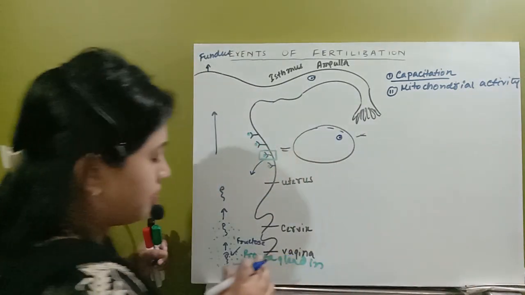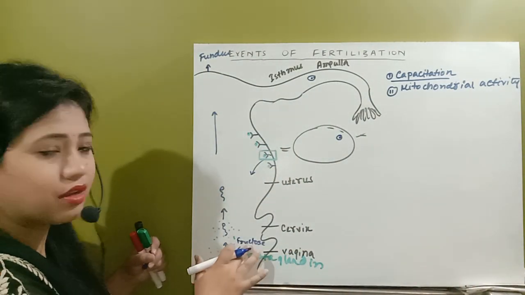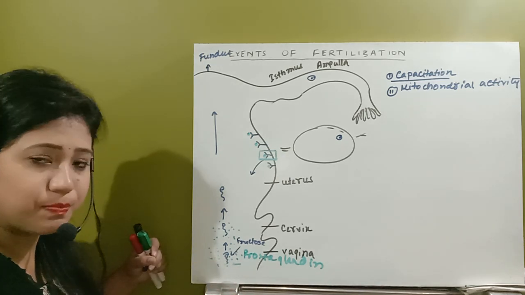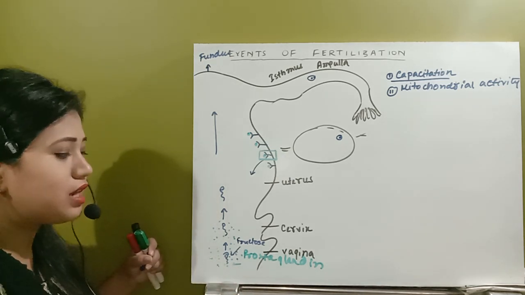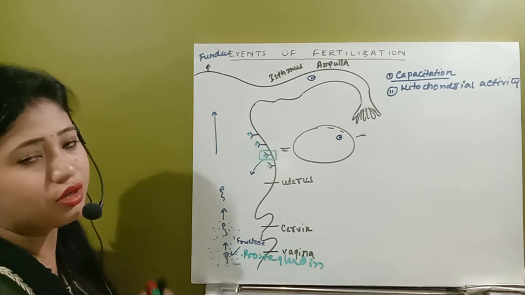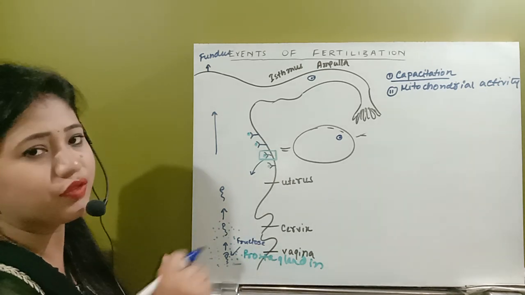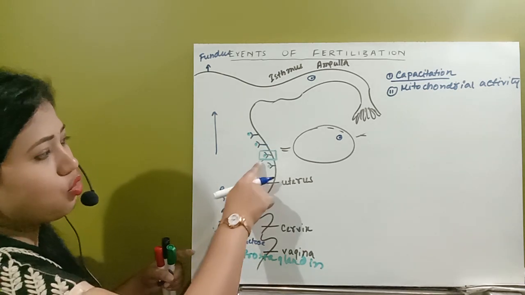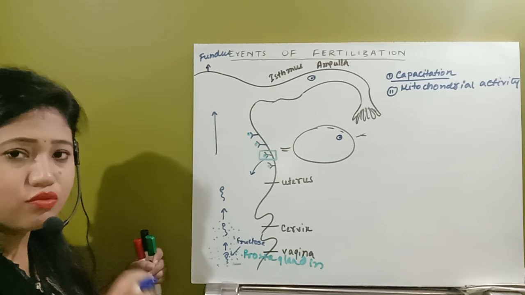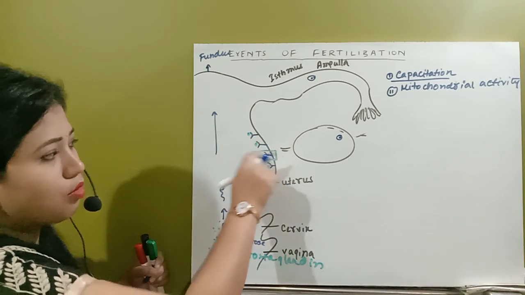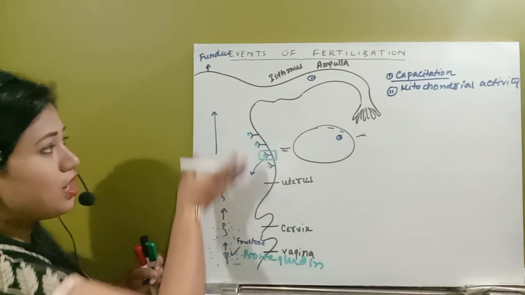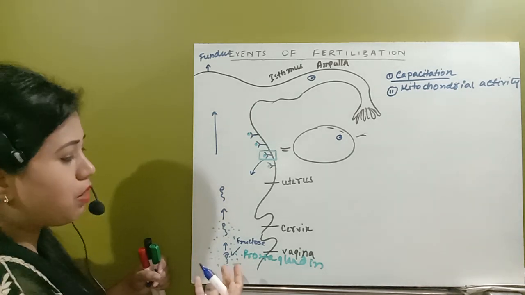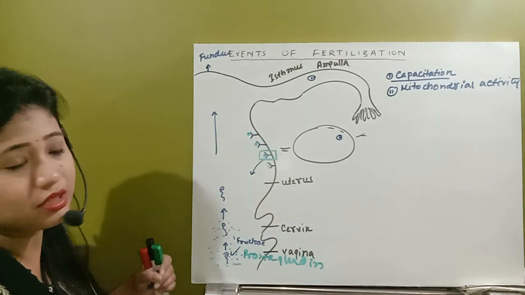Mitochondrial activity: the semen contains fructose, which is gained by the mitochondria present in the middle piece of the spermatozoa, and it utilizes it for energy production so that it can move in an upward direction, so that it can swim. Second one, the prostaglandin hormone receptor. Due to this prostaglandin hormone receptor complex, it develops a vacuum, and due to this vacuum the spermatozoa can move in an upward direction.